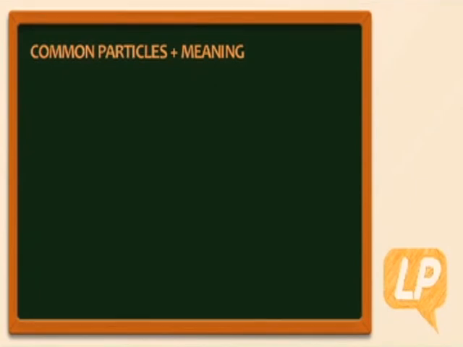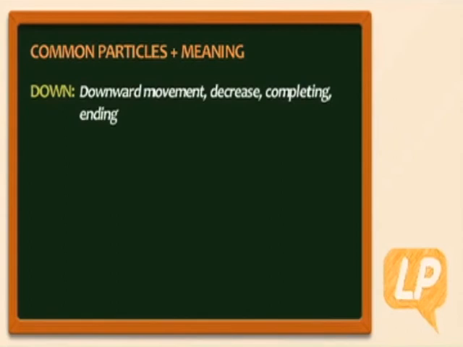A few more meanings. Down: downward movement, decrease, completing, ending. Over: on top, above, not touching.